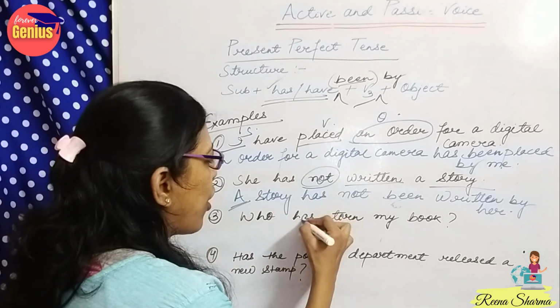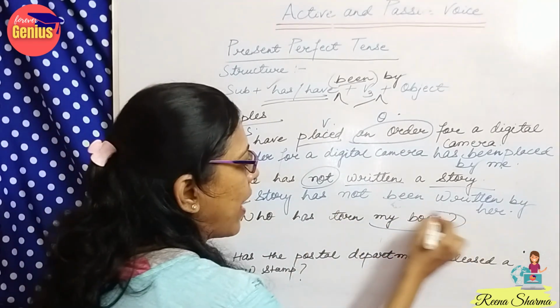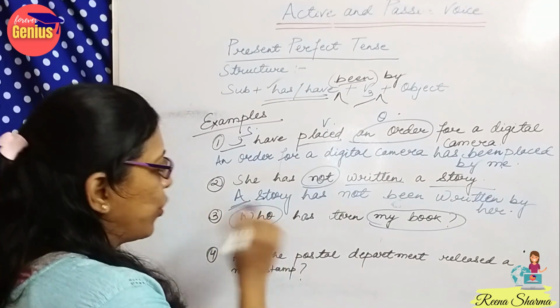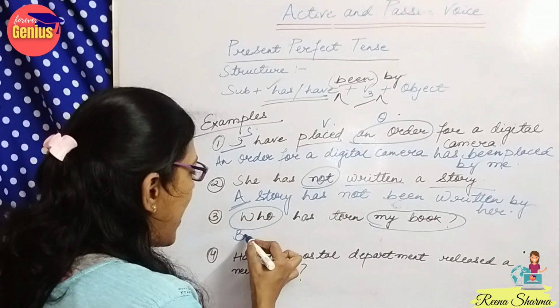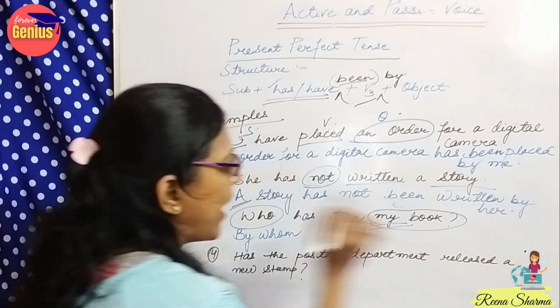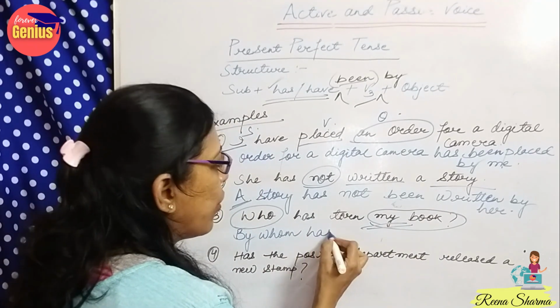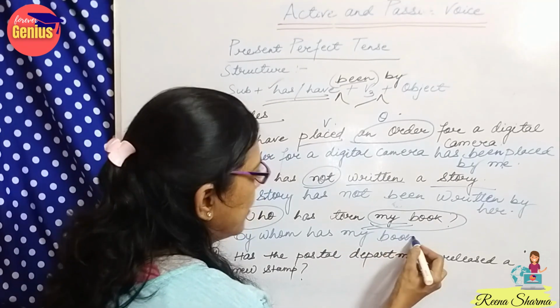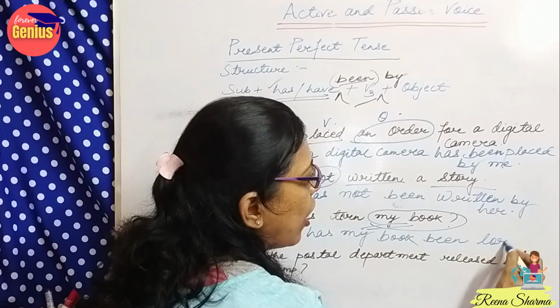Who has torn my book? So my book, it is a question starting with who. So I will write by whom, book is singular, by whom has my book been torn.